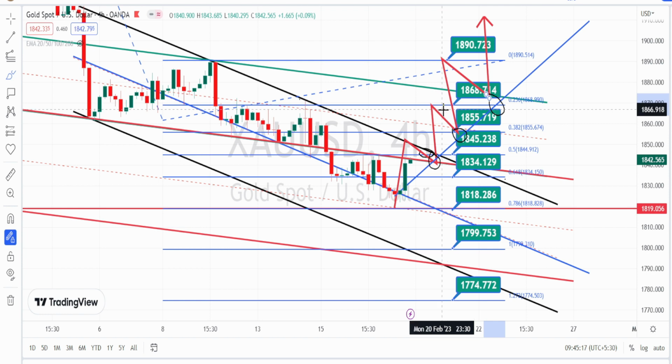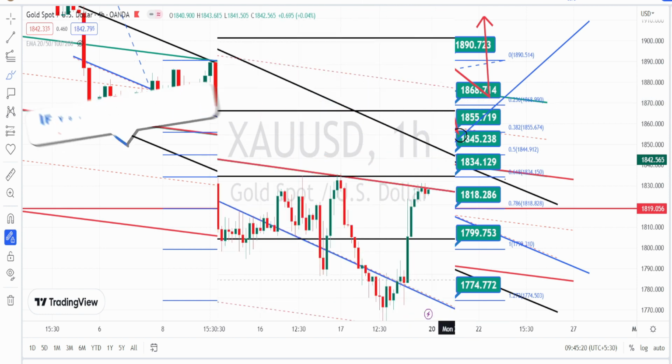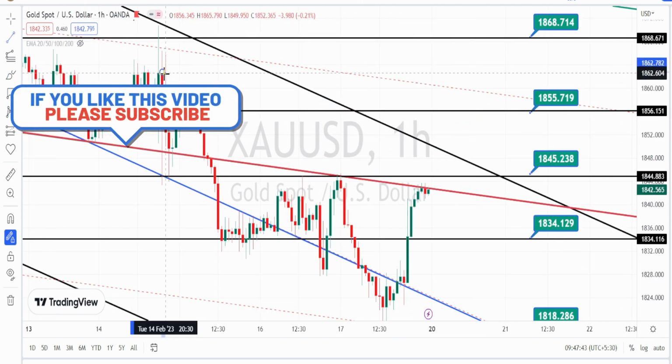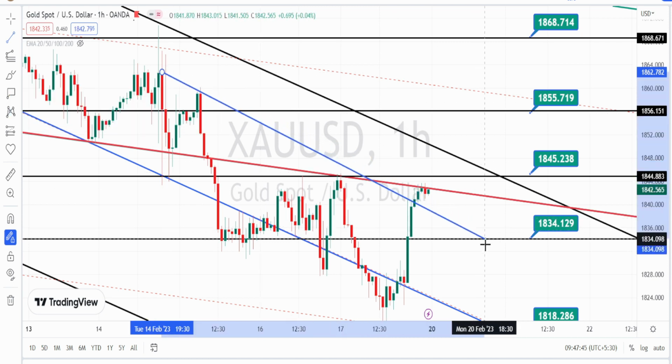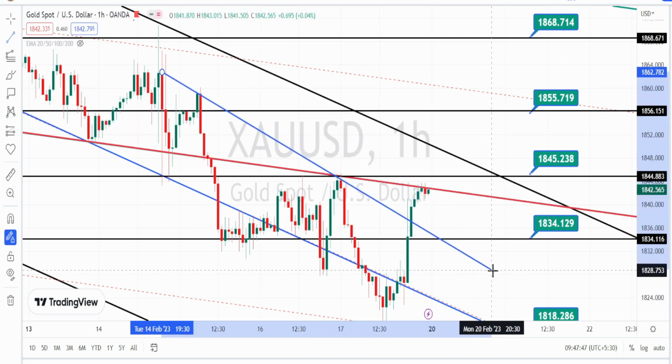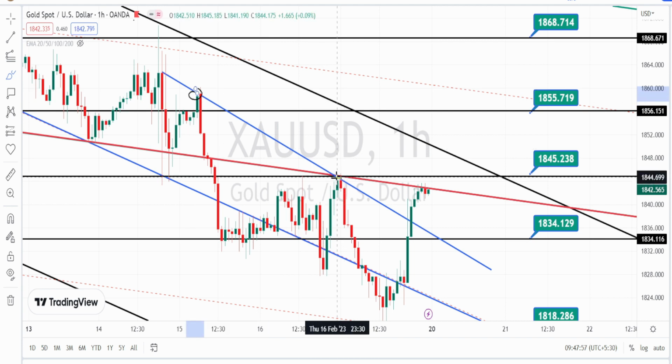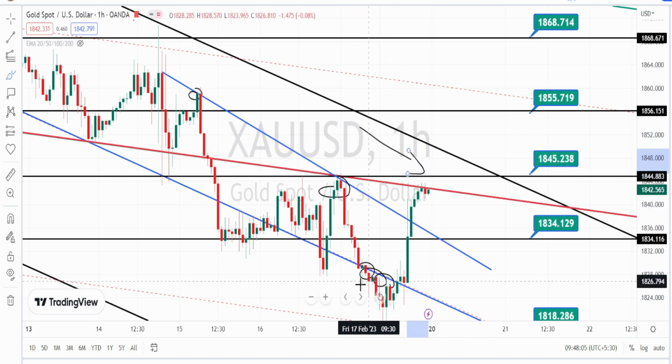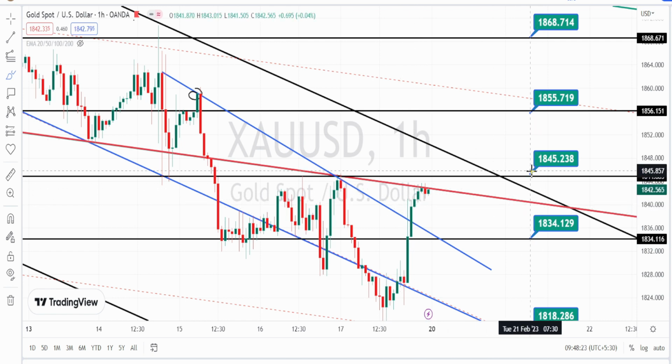Let us look at the price action in hourly time frame. I'm in hourly time frame, and in hourly time frame previously we have noticed a price action to trend on the bearish side respecting this blue color resistance line, and we have noticed a price action to take support on this midline of this bearish channel pattern and to bounce back on the bullish side retracement. Currently we are noticing the price action to test the resistance level of 1845, which was the previous resistance level.